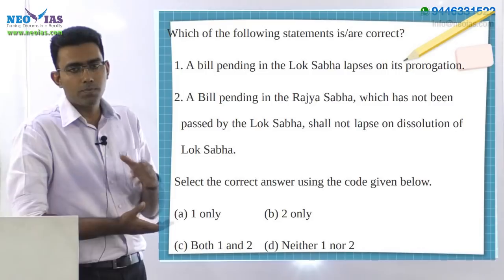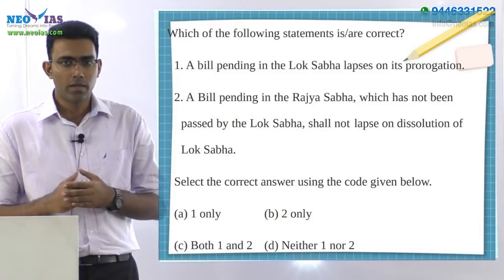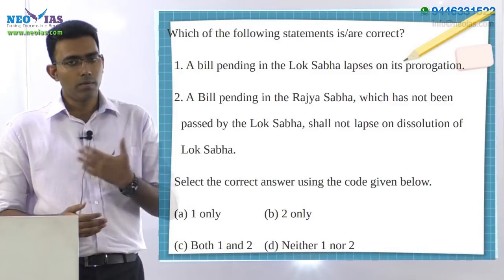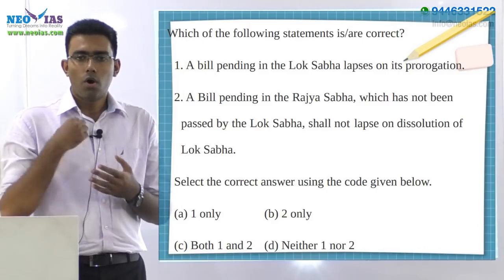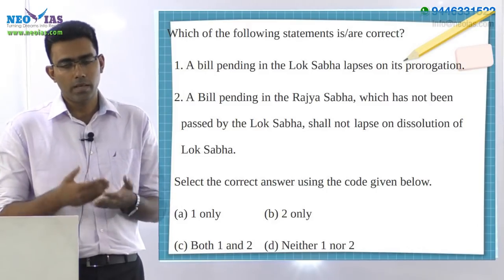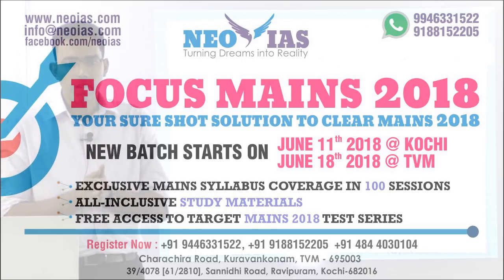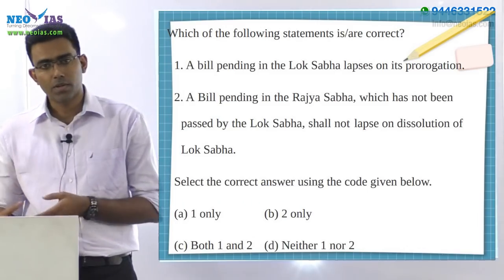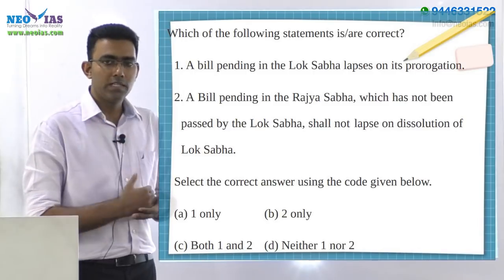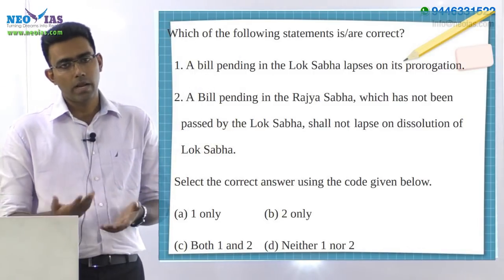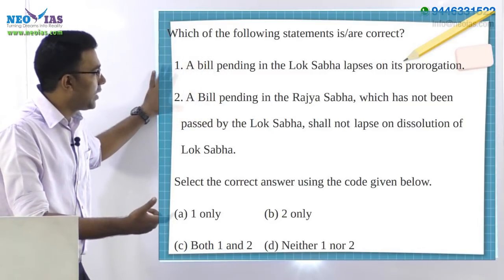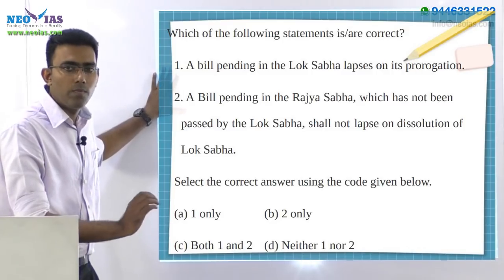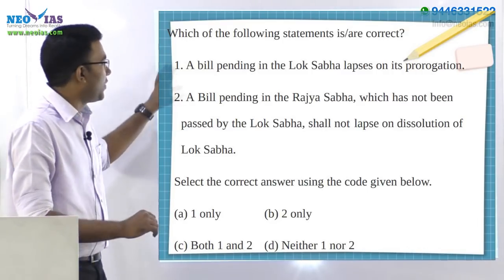What exactly happens in prorogation? Prorogation is actually the termination of a session. And when this termination happens, the session is prorogued by the President, as you all might know. And what happens is that all the bills as well as the regular business which are under the consideration of that particular session do not lapse. That particular bill as well as that business would also be valid even after the new session comes in. So which means that bills will not be lapsing when prorogued by the President. So the first statement here, is it correct? A bill pending in the Lok Sabha lapses on its prorogation. It's a blunder. It will not be lapsing. It is valid. So the first statement is wrong.